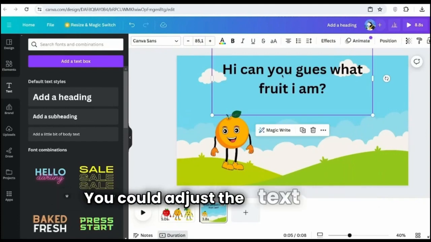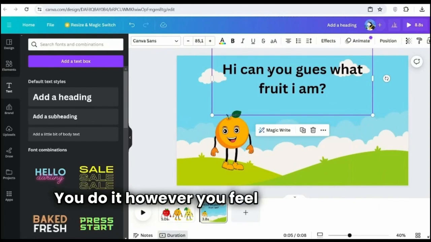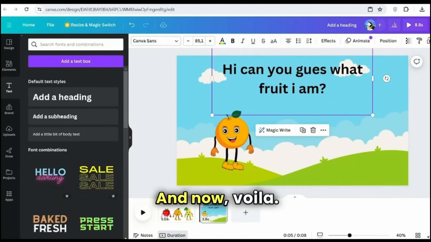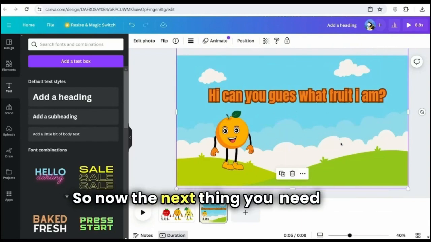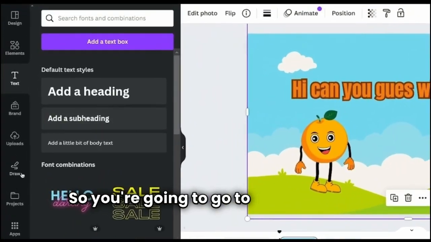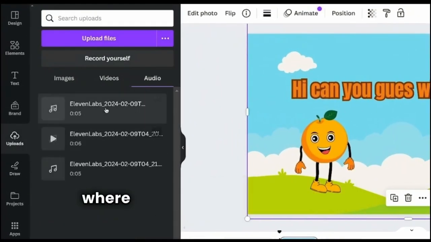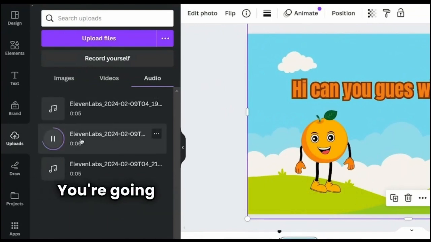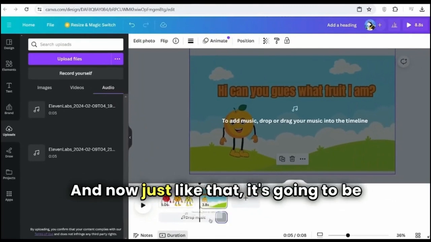You could adjust the text font, the sizing, the color that affects the animation. You do it however you feel looks best. And now voila, this is what we're working with so far. So now the next thing you need to do is add the audio that your character is saying. So you're going to go to Uploads, click Audio, and then, making sure your playhead is where you want the audio to start, you're going to then simply click on your audio. And now, just like that, it's going to be added in.